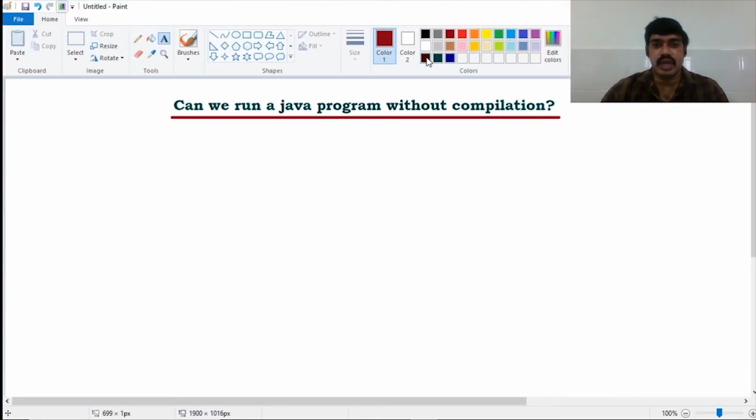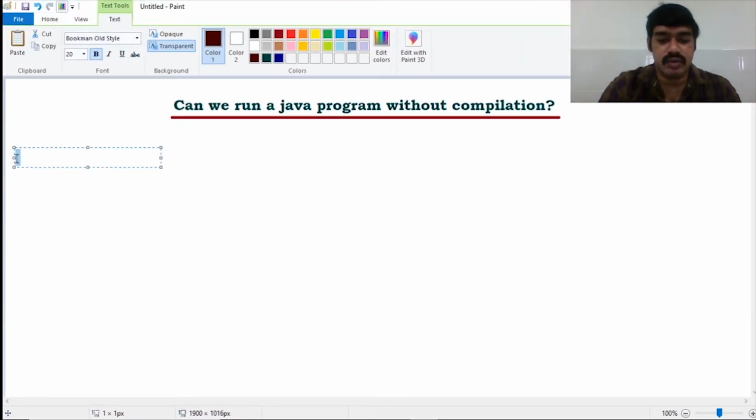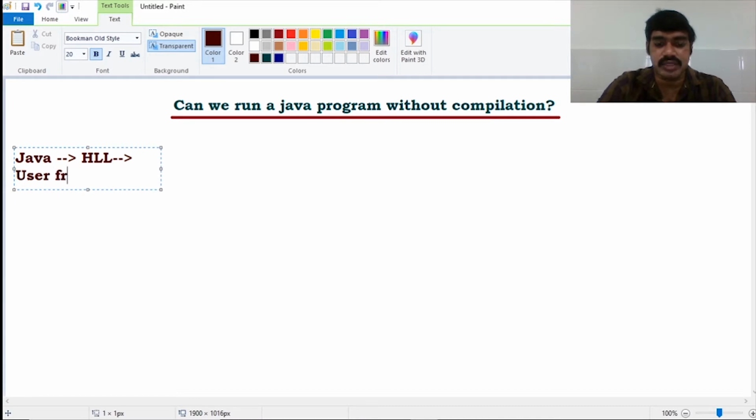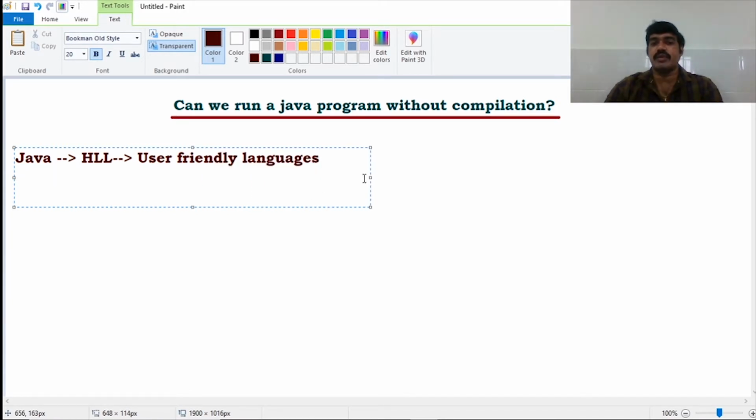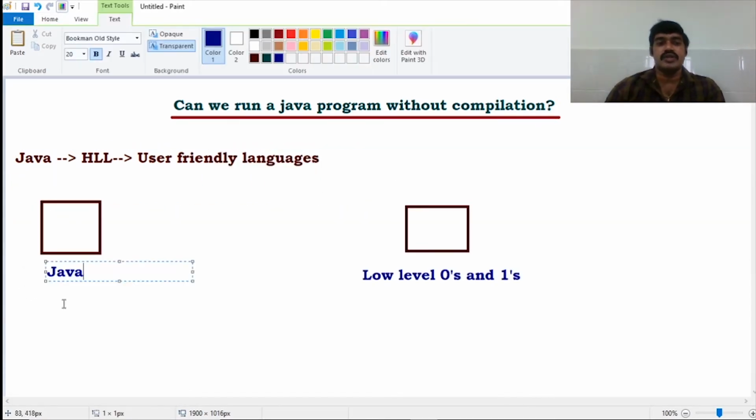If you consider the Java programming language, it is a high level language. What is a high level language? High level languages are nothing but user friendly languages. User friendly languages are nothing but these are very easily understandable by the users. Users are nothing but programmers. User understands only these high level programming languages, whereas the machine understands only low level languages.